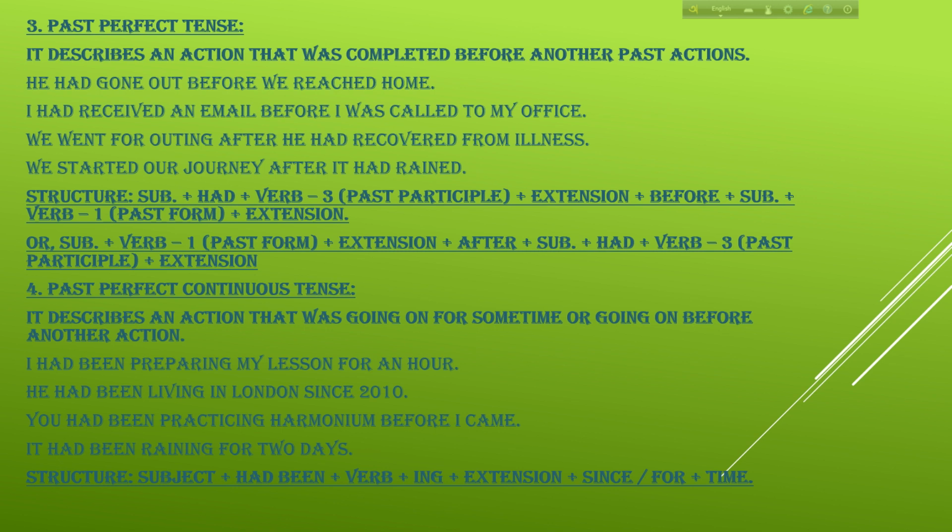Last one, number 4, past perfect continuous tense. It describes an action that was going on for some time or going on before another action. For example, I had been preparing my lesson for an hour. He had been living in London since 2010. You had been practicing harmonium before I came. It had been raining for 2 days. Structure: subject plus had been plus verb-ing plus extension plus since or for plus time.